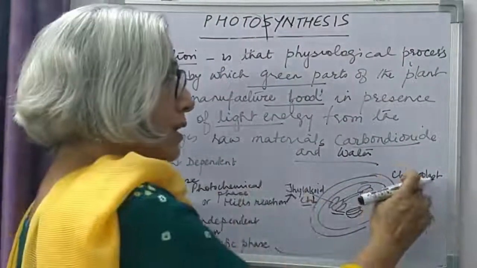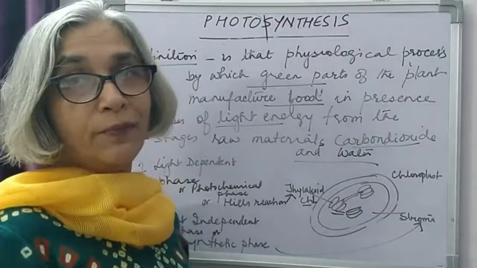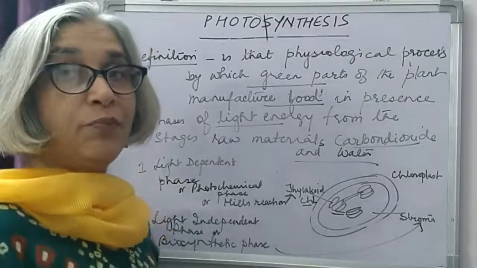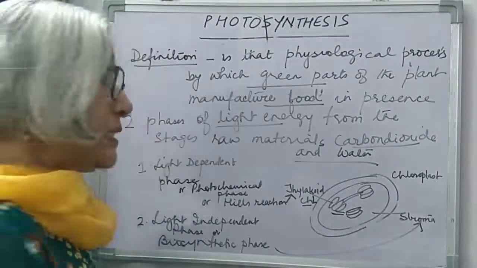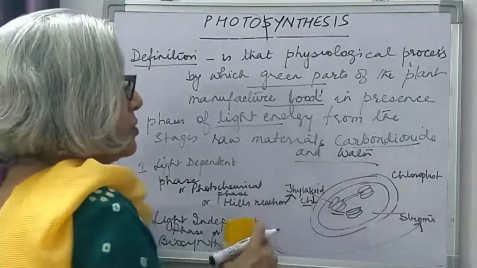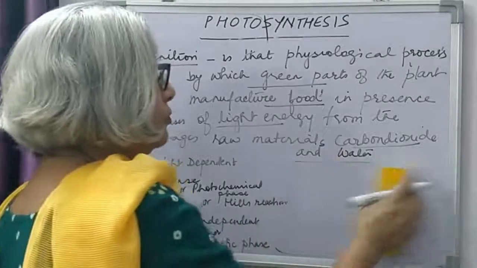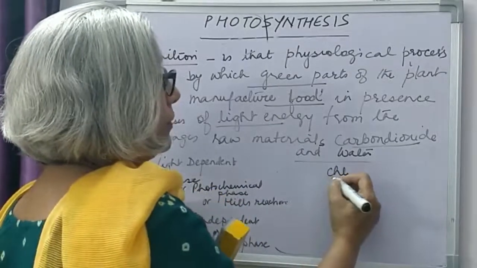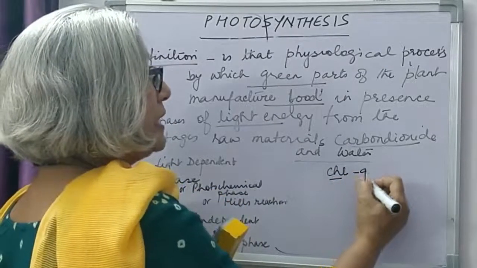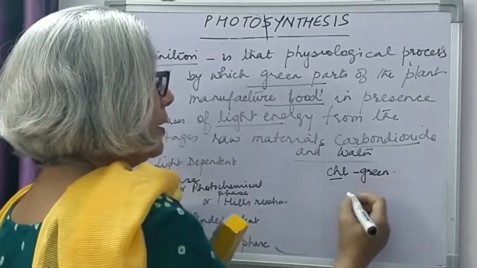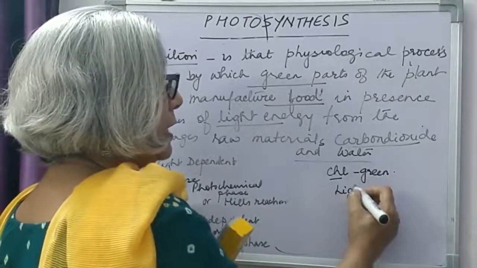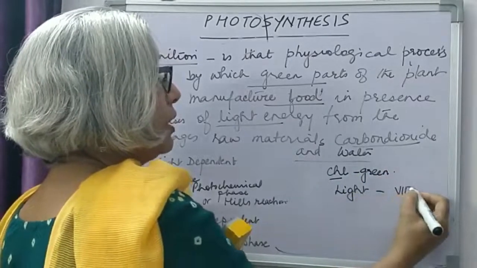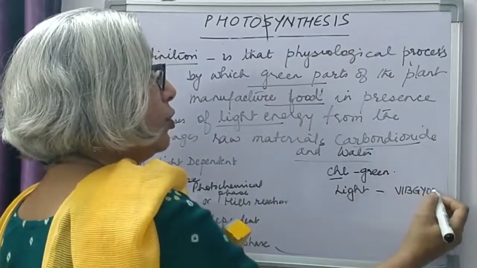Now, chloroplast contains chlorophyll, and chlorophyll is the green pigment. But why does it appear green? So I will explain that to you now. For that I will erase this. Now, chlorophyll is green in color. Why? You know, light has 7 colors and we call them Vibgyor.